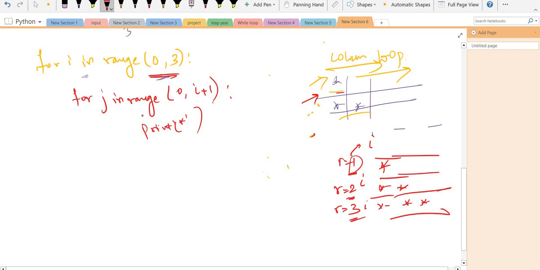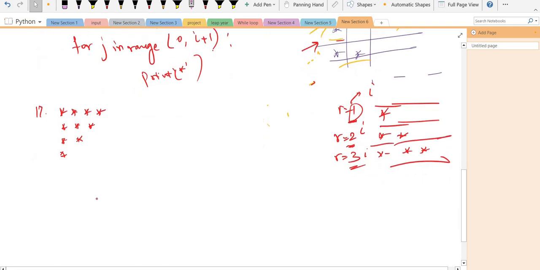So here is my first pattern. My first pattern is this one. This is my first pattern. Try this one. Then let me show you my second pattern.